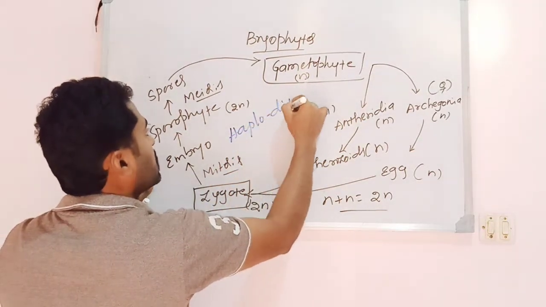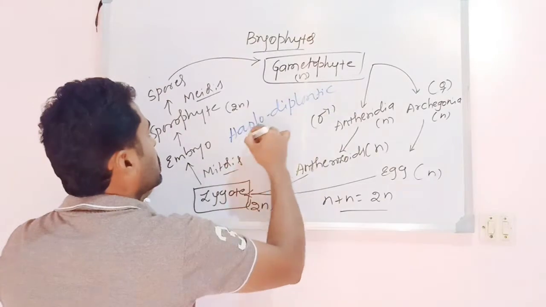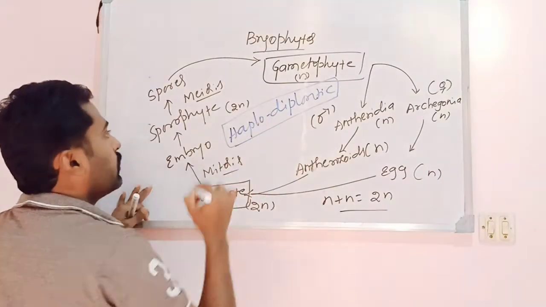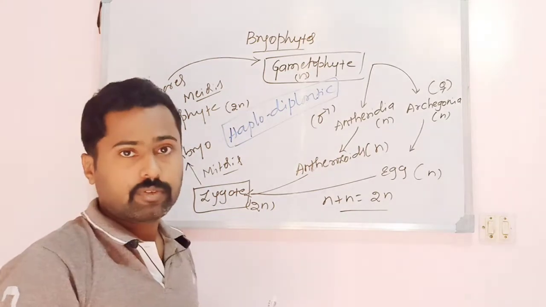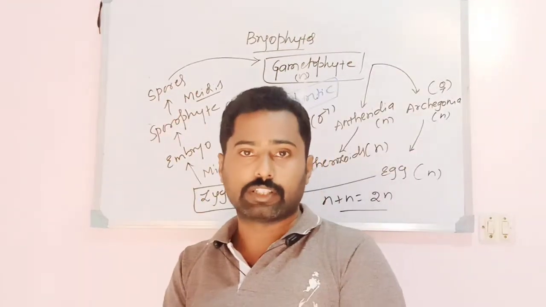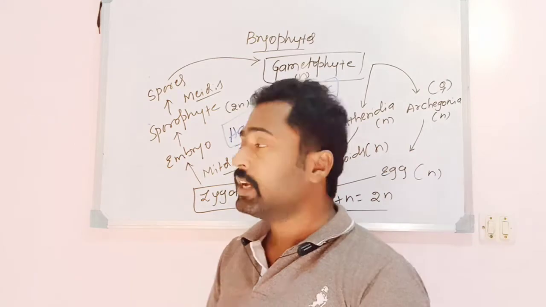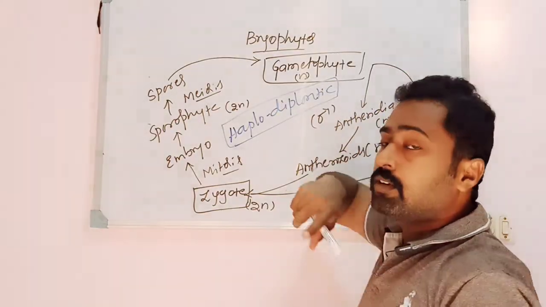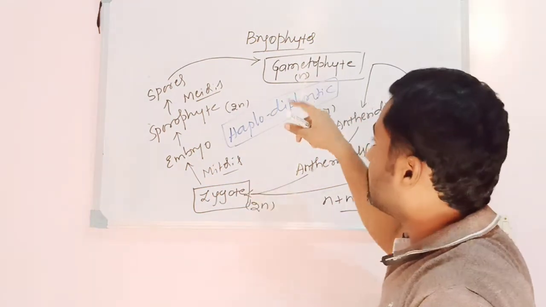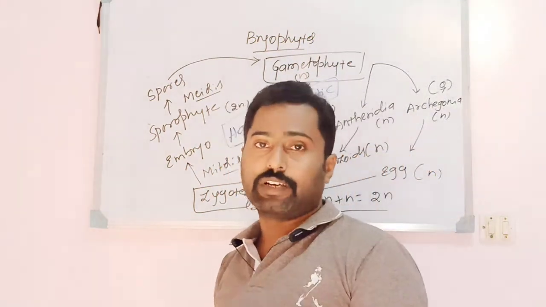Haplodiplontic life cycle can be seen in bryophytes as well as in pteridophytes. Because both the gametophyte and the sporophyte are two different forms, it is a heteromorphic alternation of generation. They do not resemble one another. But the difference is that in pteridophytes the dominant plant body is the sporophyte, that is independent.